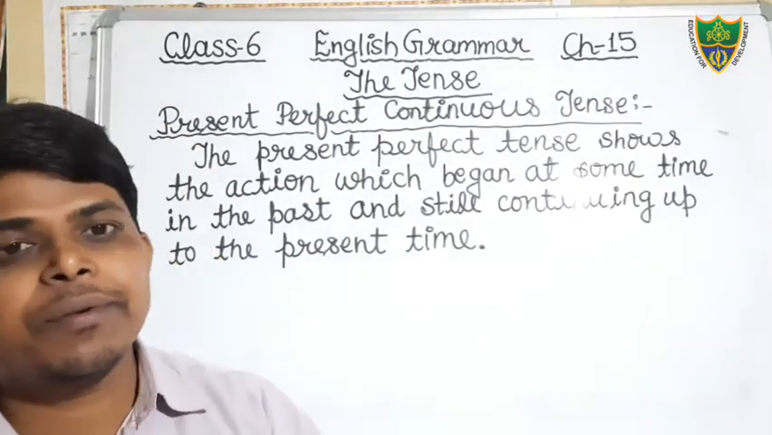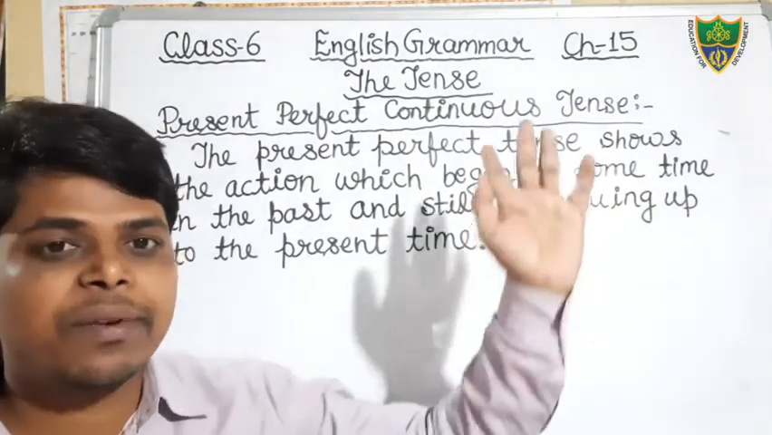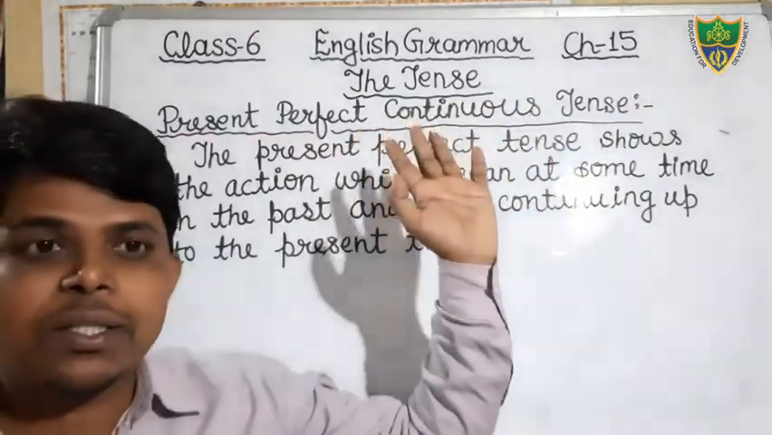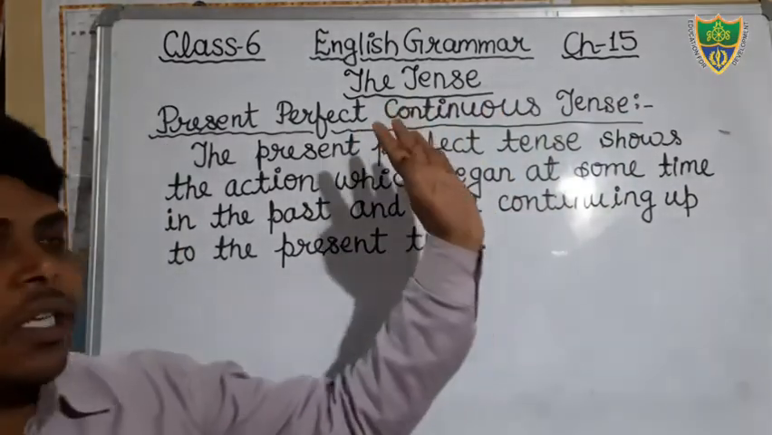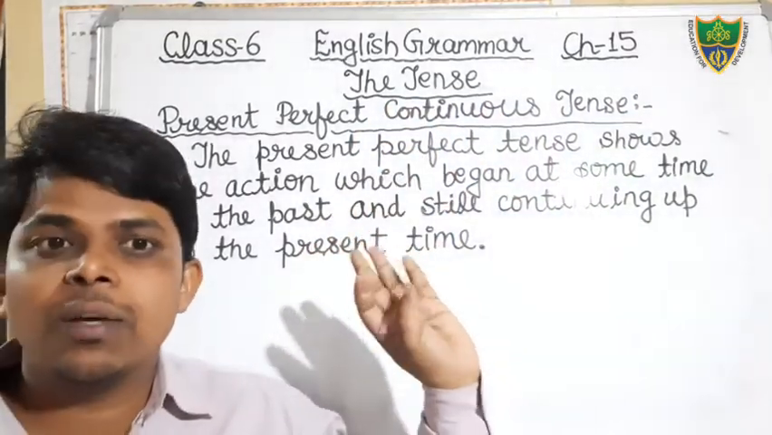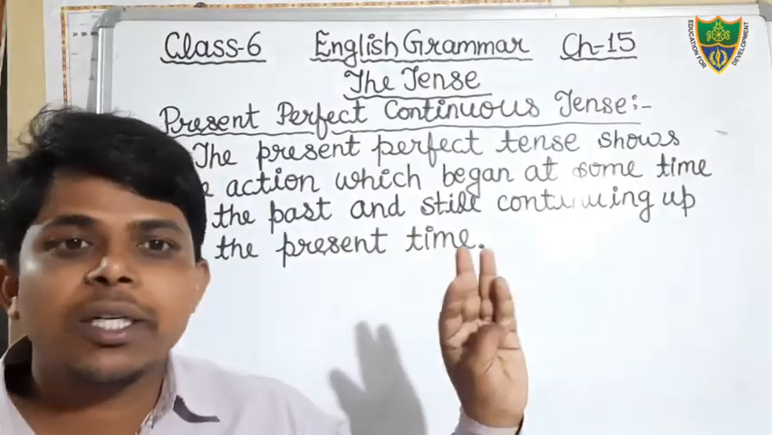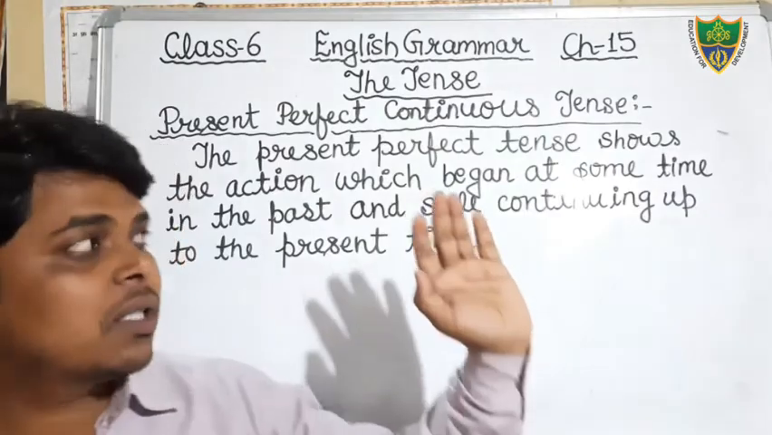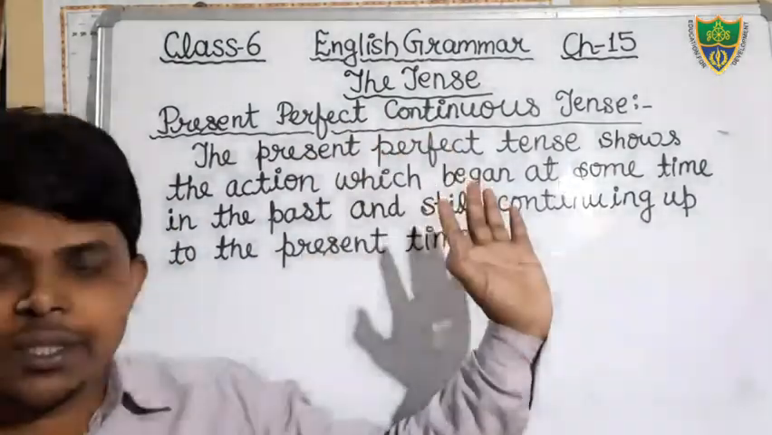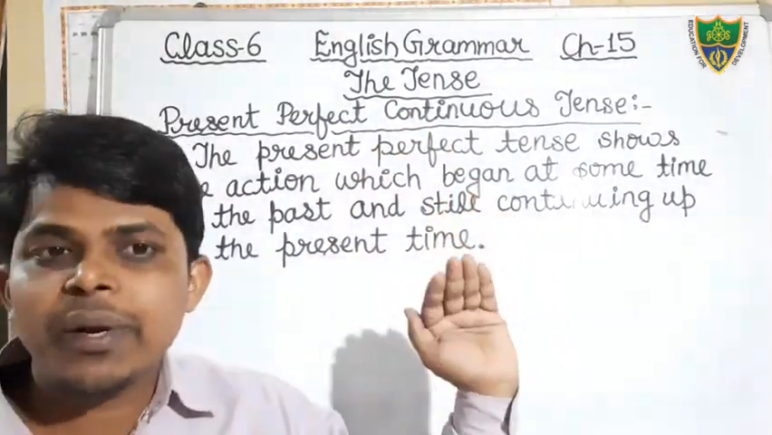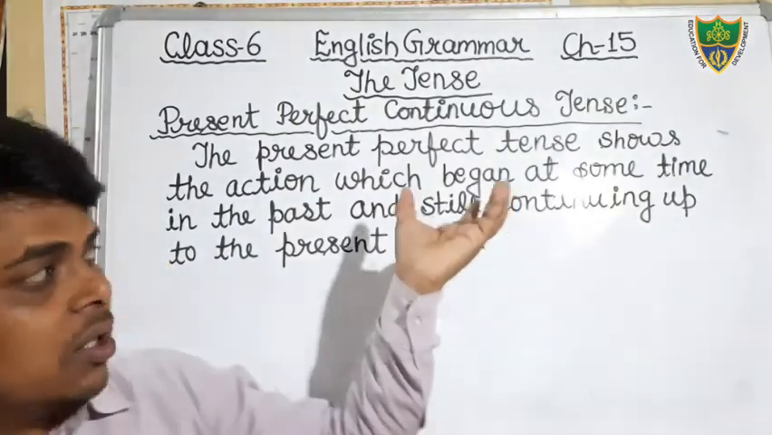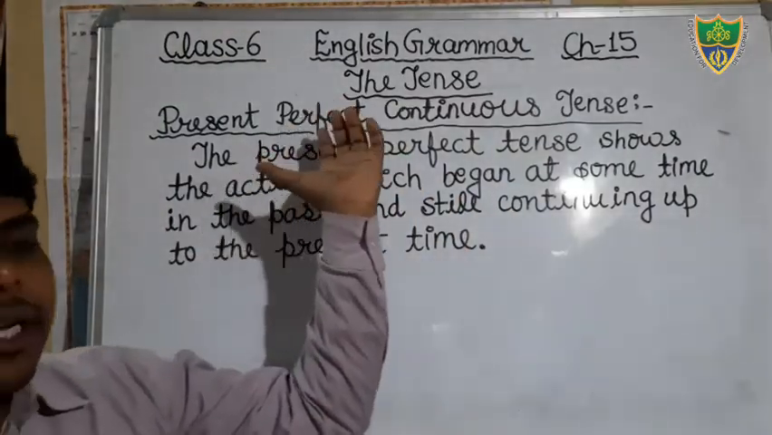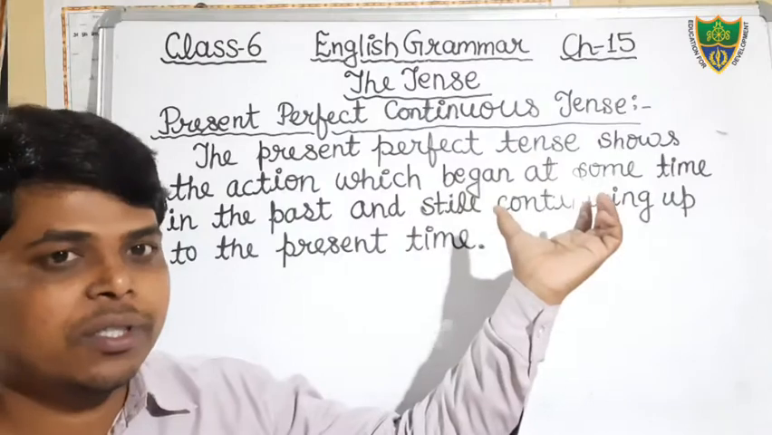Dear students, in the previous classes we were discussing chapter 15 of English grammar, that is tenses. In the tenses we have completed present indefinite tense, present continuous tense, present perfect tense, and today we will discuss the present perfect continuous tense. Okay students, so just open your notebook and start writing. Just see. Put the heading present perfect continuous tense.